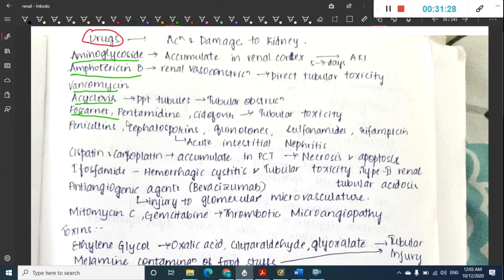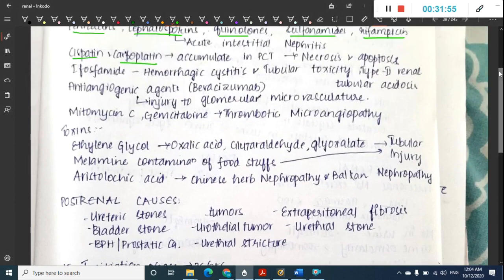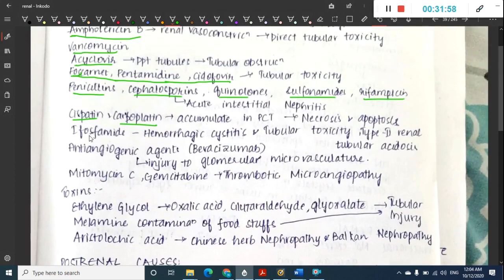Then drugs like foscarnet, pentamidine and cidofovir will cause tubular toxicity. Then we have penicillins, cephalosporins, fluoroquinolones, sulfonamides and rifampicin. All these will cause acute interstitial nephritis. Drugs like cisplatin and carboplatin can accumulate in the proximal convoluted tubule, leading to necrosis and apoptosis. Then drugs like ifosfamide will cause hemorrhagic cystitis and tubular toxicity. Type 2 renal tubular acidosis is seen due to ifosfamide.